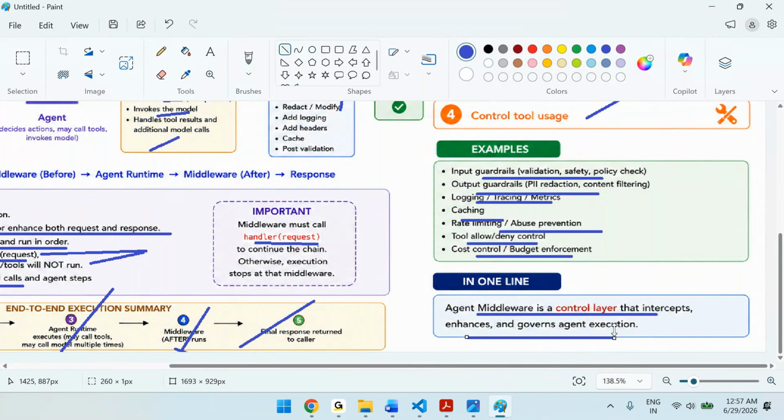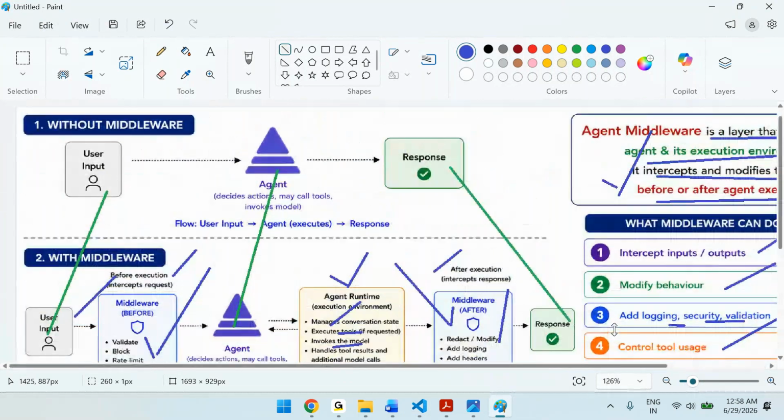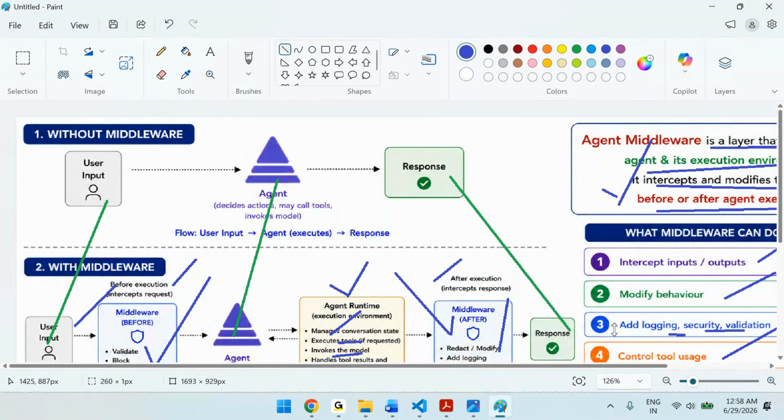In simple words, middleware is code, a layer that sits before agent execution and after agent execution, and we can do validations, caching, intercept, change the behavior, modify the data, and do a lot in real time also. That's why these middlewares are very important. That's the introduction, the concept of middlewares.